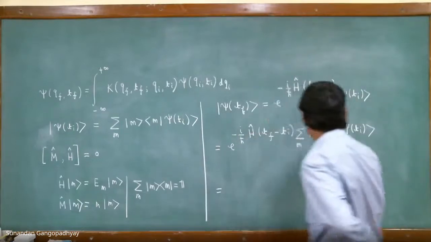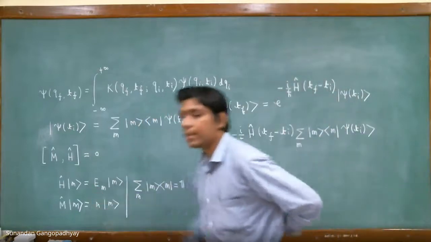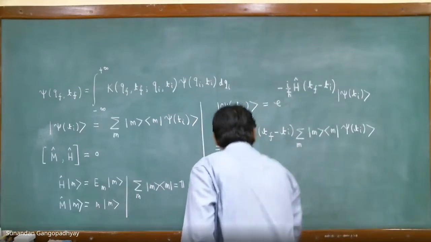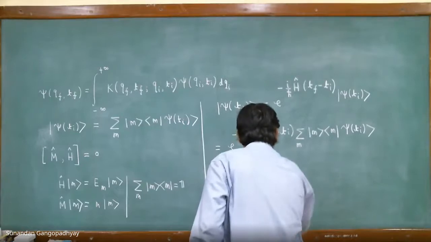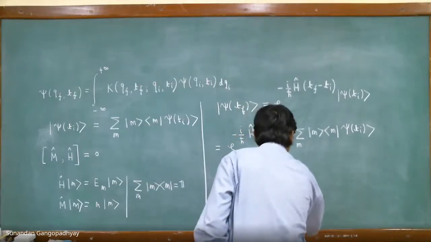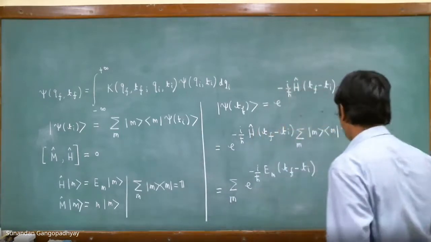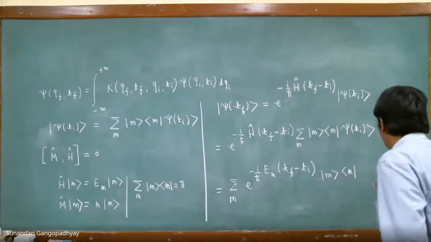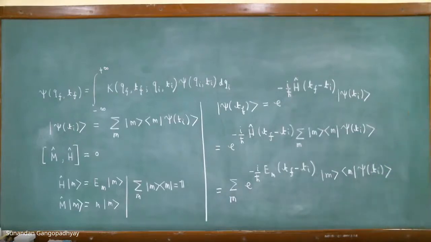But we know that this |n> is an eigenstate of the Hamiltonian also, and it gives you the energy eigenvalue E_n. Therefore, you can write this as summation over n e to the power of minus i by h bar E_n (tf minus ti). Okay, I hope this is clear.